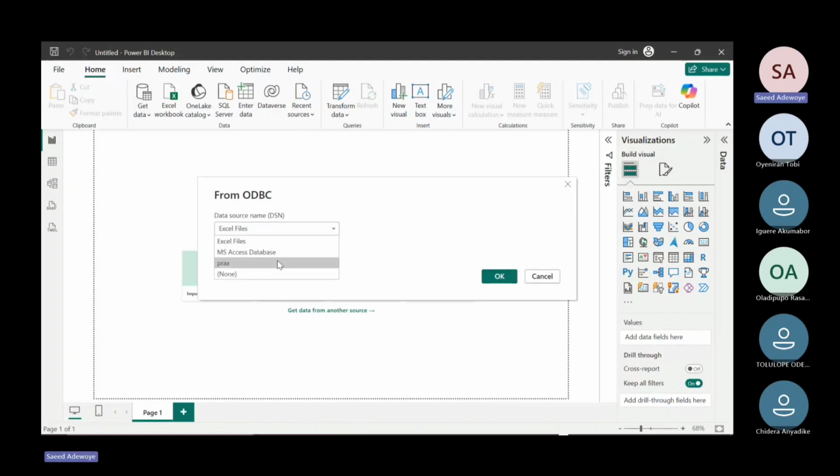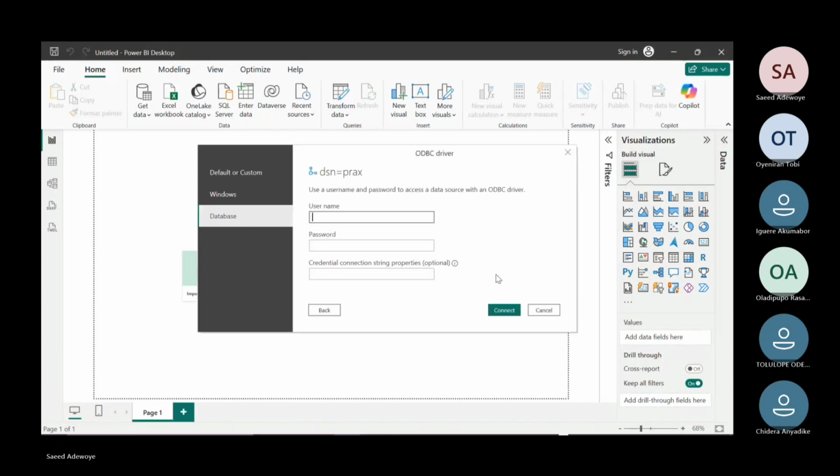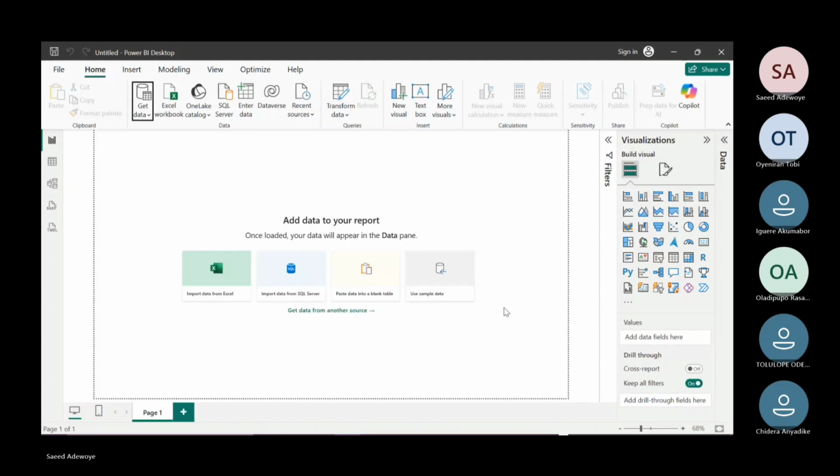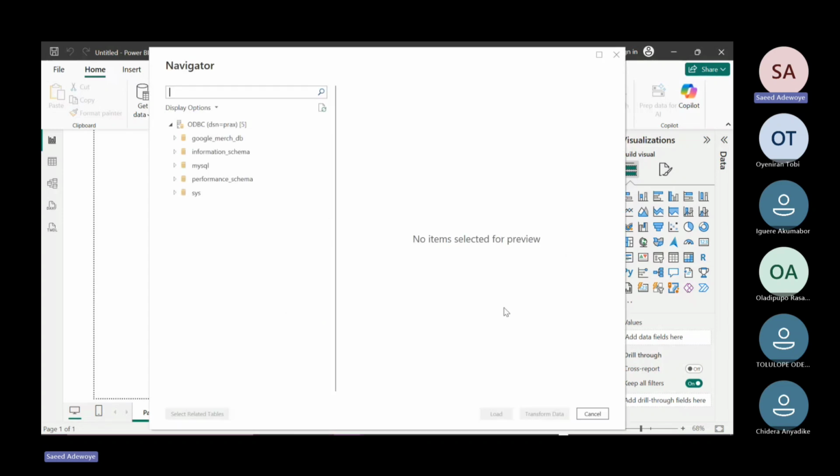From here, you see a drop-down menu. This is the Prax connection that we just configured, the connection we initiated. Click on OK. And here it is asking how you want to connect with this ODBC driver, with our username and password. Our username here is root by default, and our password is the password we set for our MySQL database when configuring it. Simply enter it and connect. Wait a little bit for the connection to initiate.